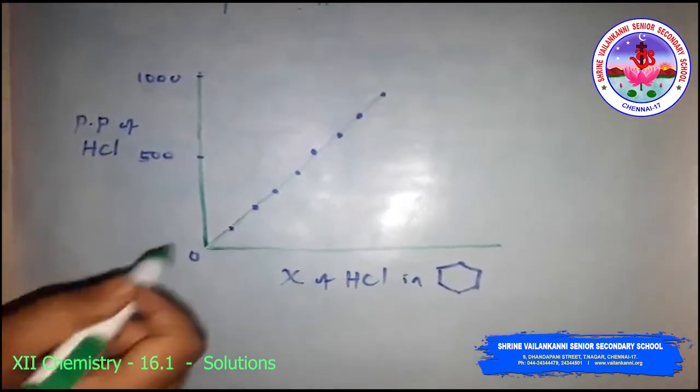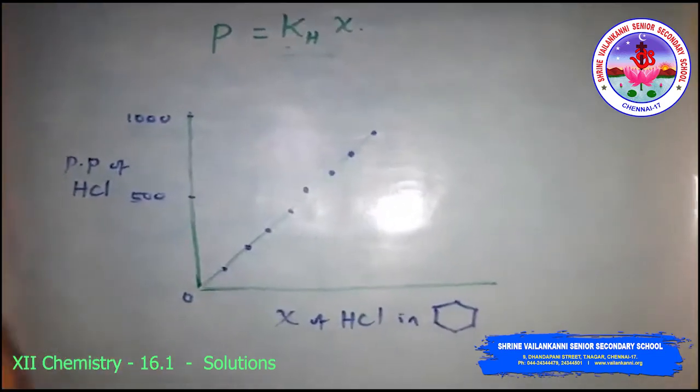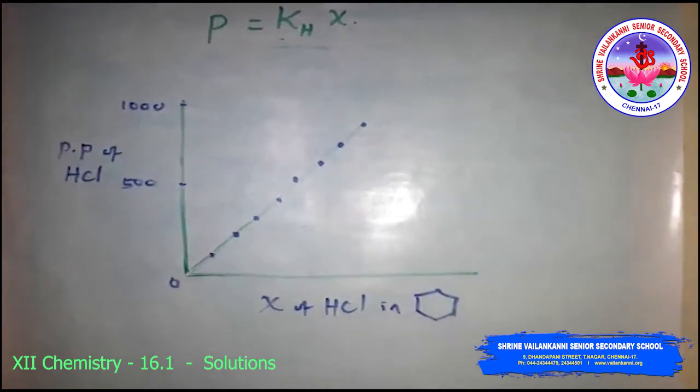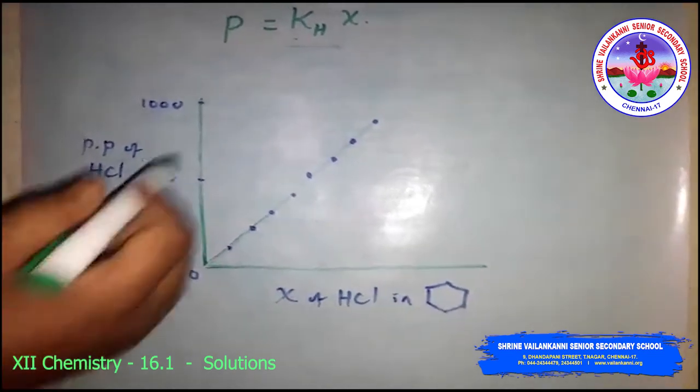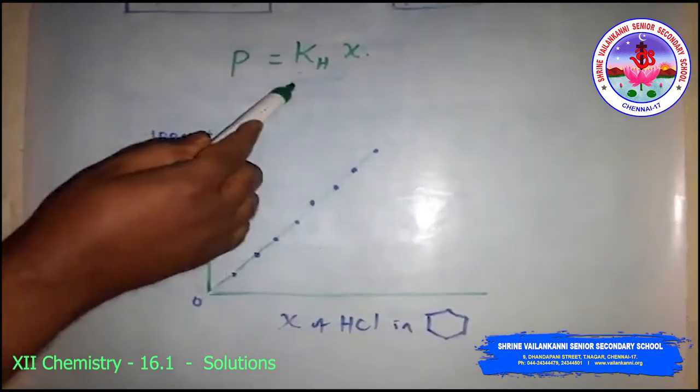This suggests that the Henry's law constant is a function of the nature of the gas. So it is obvious from this equation that the higher the value of kH at the given pressure, the lower the solubility of a gas in a liquid.